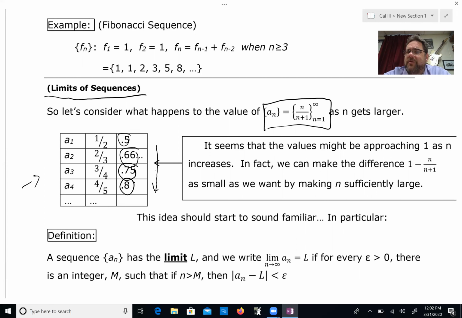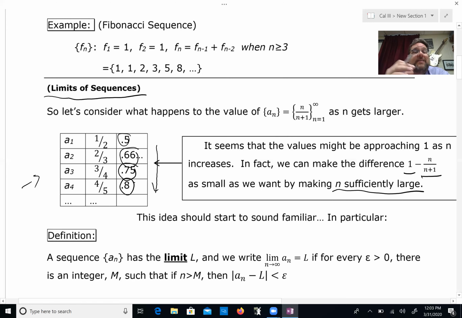But there's one thing we do know: they'll never be bigger than 1, because the top is always going to be smaller than the bottom, because the top is n and the bottom is n plus 1. So the bottom is always going to be bigger than the top, so it's always going to be less than 1. And in fact, if we wanted to, we can make the difference between the number 1 and the term of our sequence as small as we want by making n large enough.